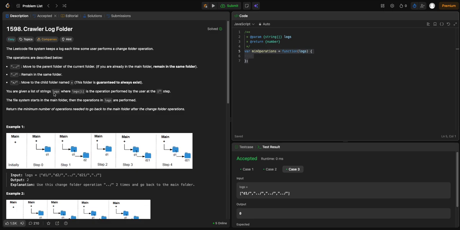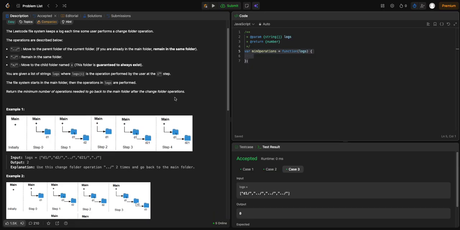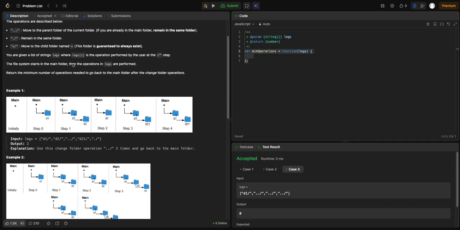You are given a list of strings logs where logs at i is the operation performed by the user at the i-th step. The file system starts in the main folder, then the operations in logs are performed. Return the minimum number of operations needed to go back to the main folder after the change folder operations.